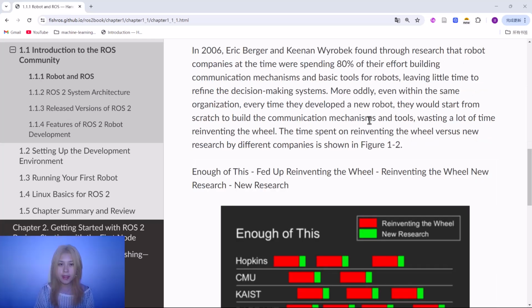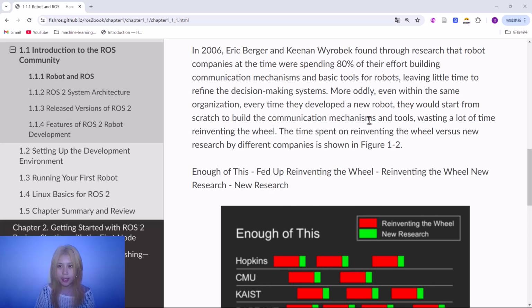In 2006, Eric Berger and Keenan Wyrobek found through research that robot companies at the time were spending 80% of their effort building communication mechanisms and basic tools for robots, leaving little time to refine the decision-making systems.